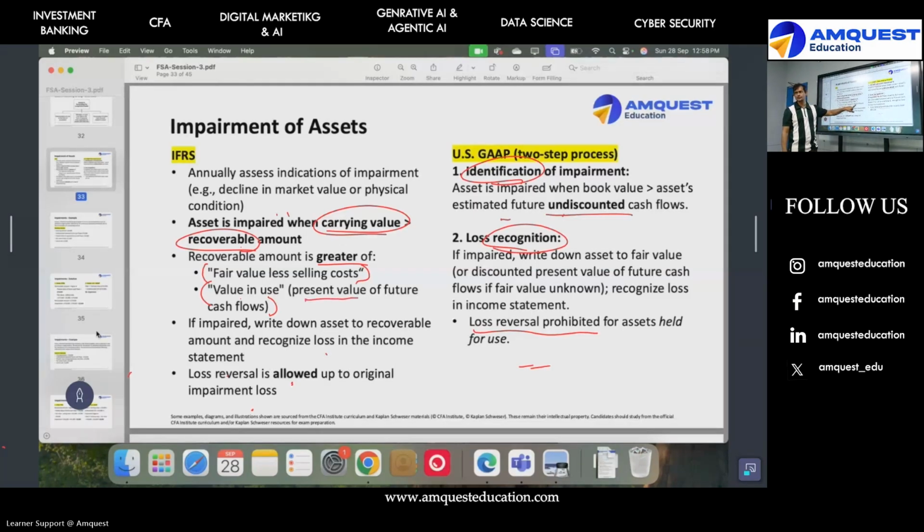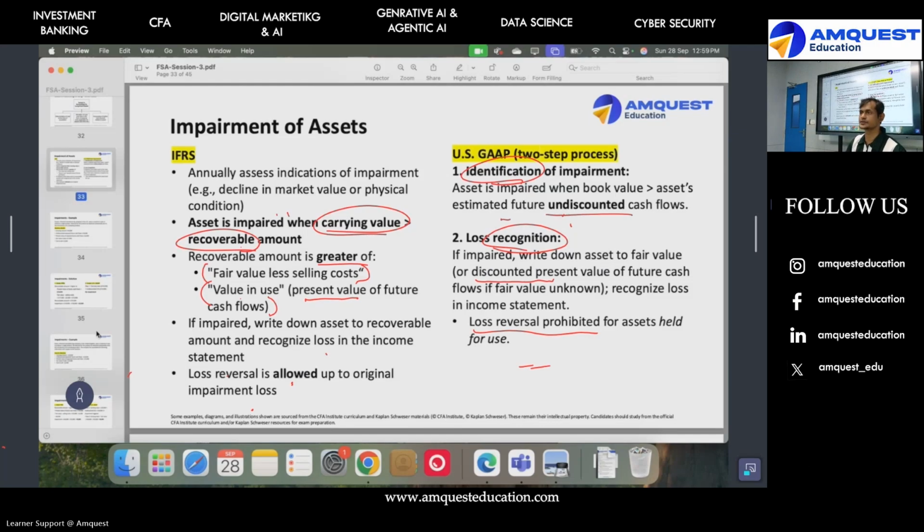Present value means discounted cash flow. So IFRS does not look at undiscounted; it says always discount. But US GAAP says first find undiscounted cash flows and see if it's impaired. And then if it's impaired based on undiscounted, you will go ahead and record it based on discounted cash flows. So first you test using undiscounted, then you compute using discounted. Are we clear?